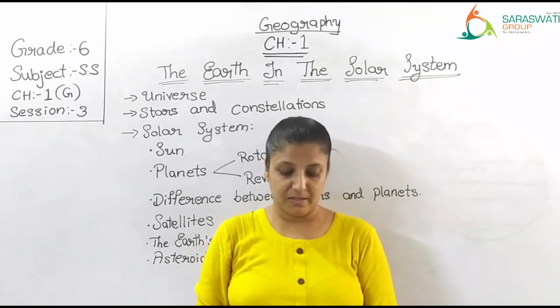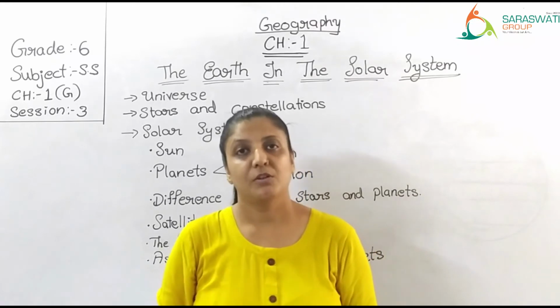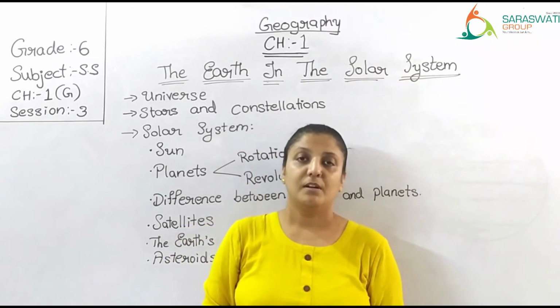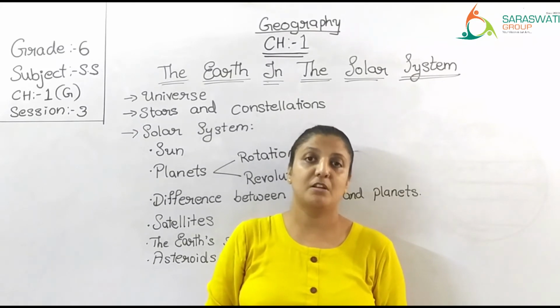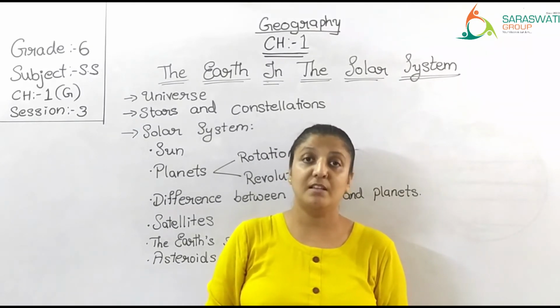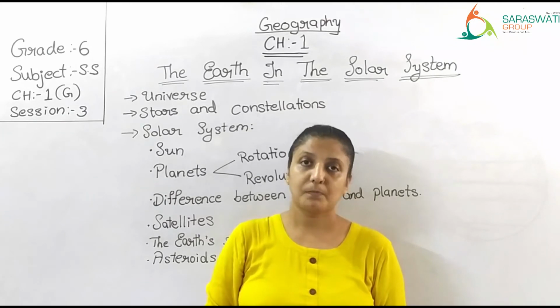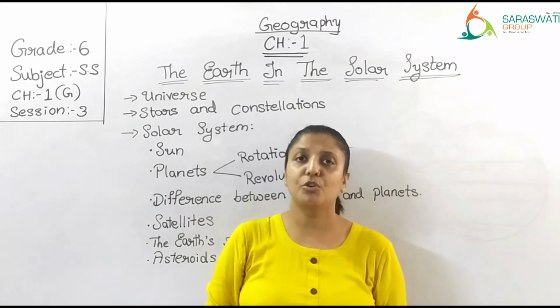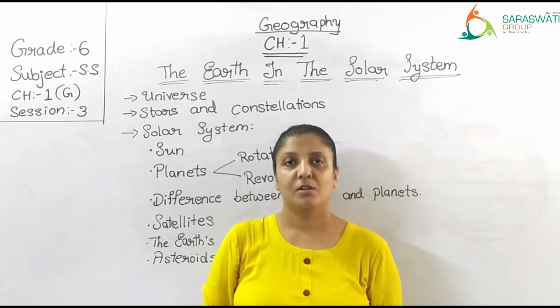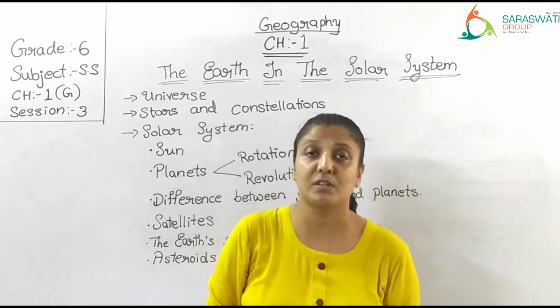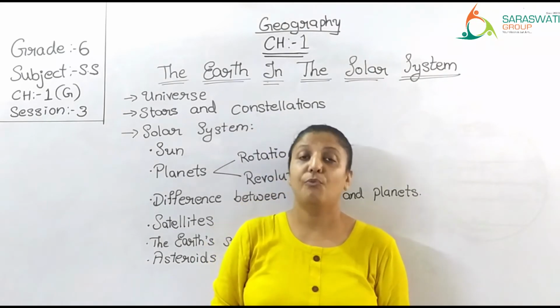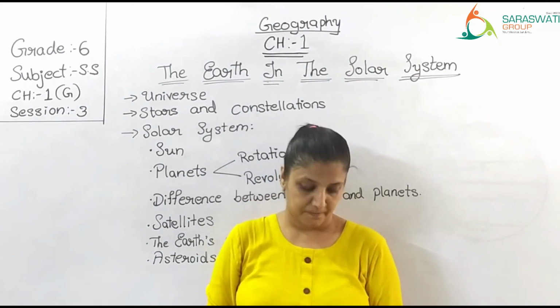Moon appears in the sky in different shapes. You might have observed. Correct? Sometimes it is full, sometimes half, sometimes there is no moon at all. So these are different shapes the moon appears in. So do you think there are so many moons? No, moon is only one. But it looks in different shapes. Why? Let us study that.